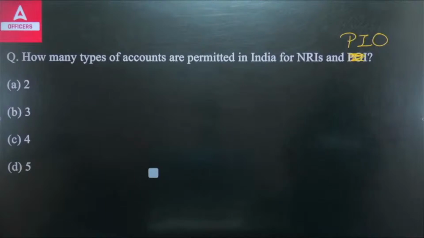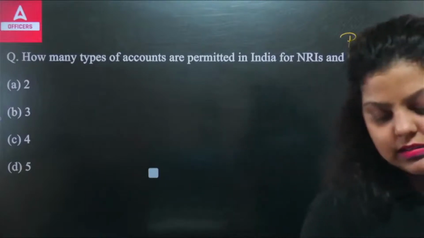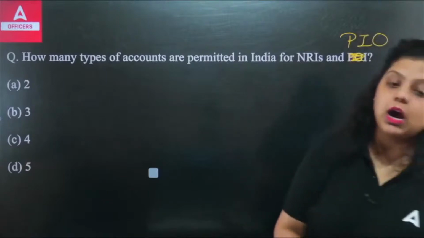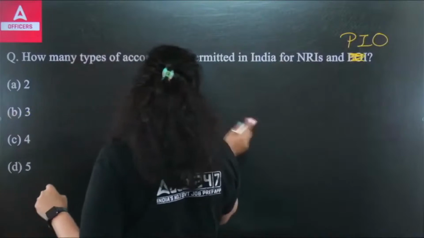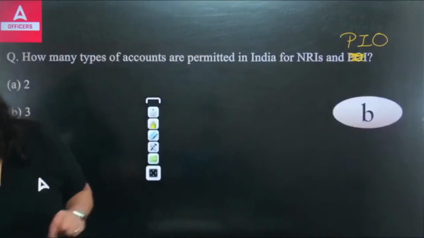The right answer here will be 3, that is the NRE account, NRO account and FCNR account. These 3 types of accounts can be opened by NRIs and PIOs. So, the right answer is option B.